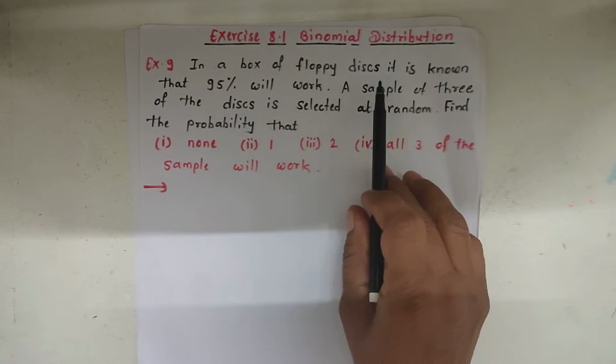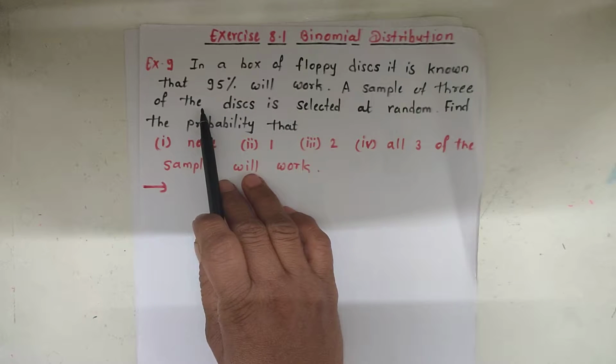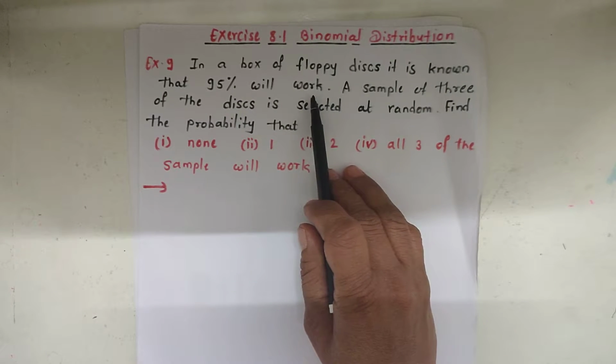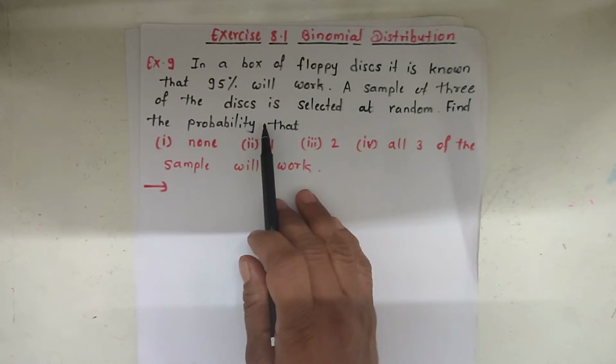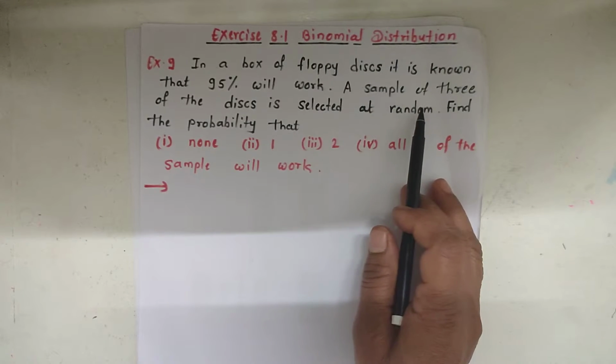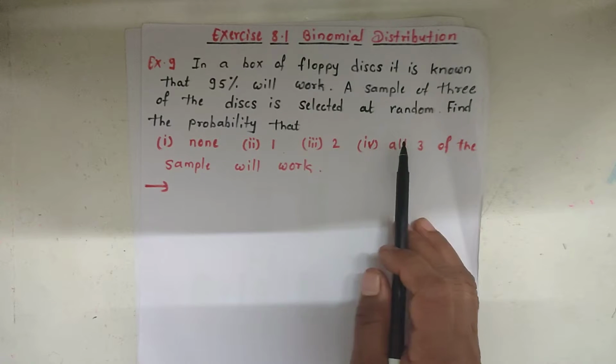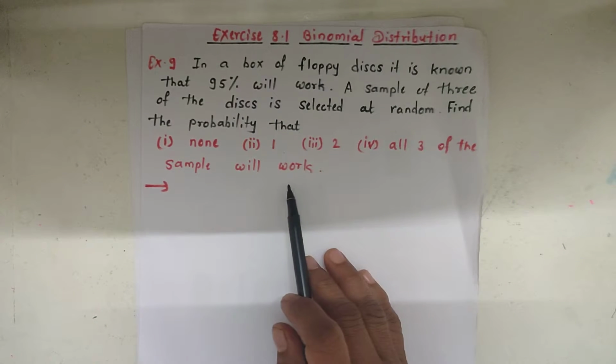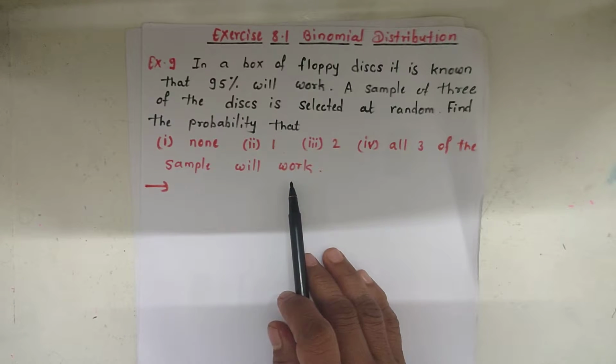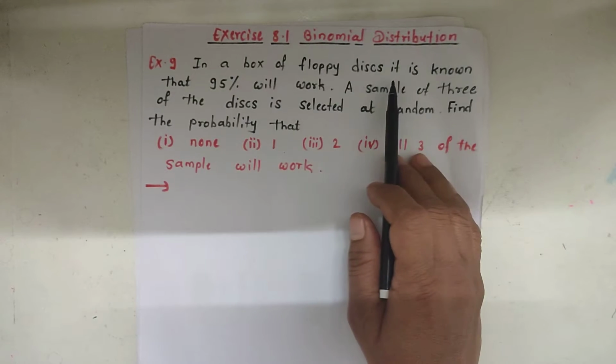In a box of floppy disks, it is known that 95% will work. A sample of 3 of the disks is selected at random. Find the probability that none, 1, 2, all 3 of the sample will work. So let's discuss the given things.